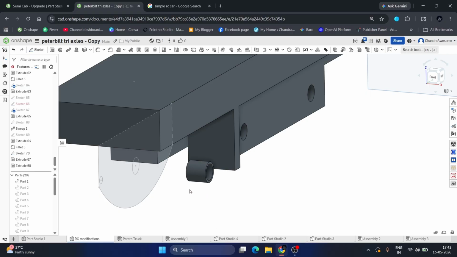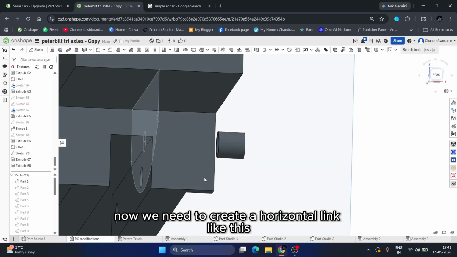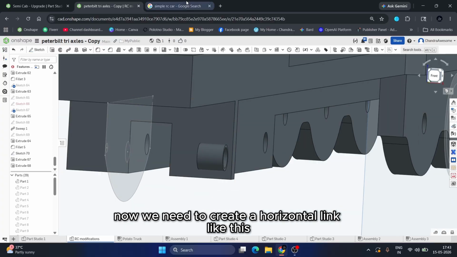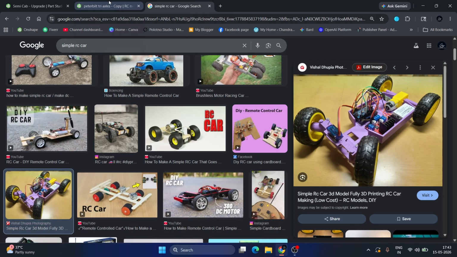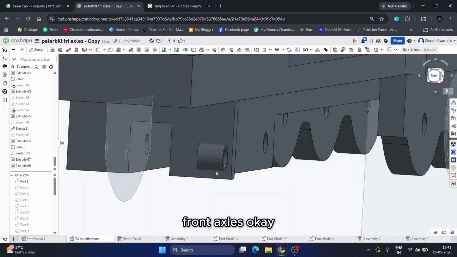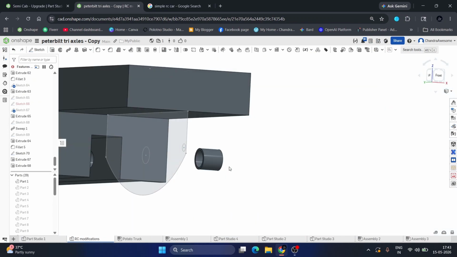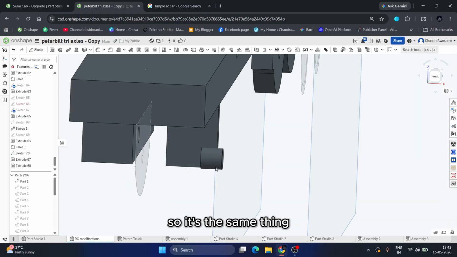Now we need to create a horizontal link like this that should hold these front axles. So it's the same thing.